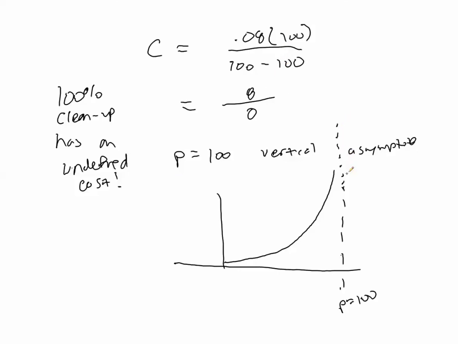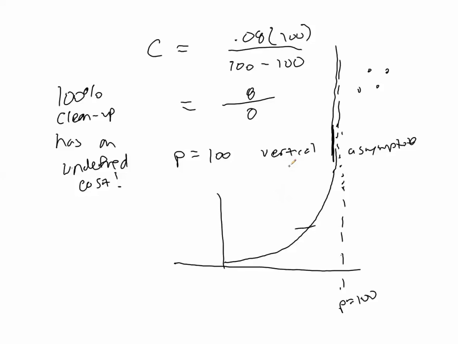That's sort of like asking yourself, have you ever cleaned up your house to be 100% spotless? Well, it's almost guaranteed that that's not the case, because there are particles of dust that we can never see, i.e., there are spots of oil that we could probably never clean up because they're so microscopic. And so it would make sense that the cost, if we wanted to be 99.999% cleaned up, is probably going to be very, very high, but that it's never going to reach a cost of 100%.